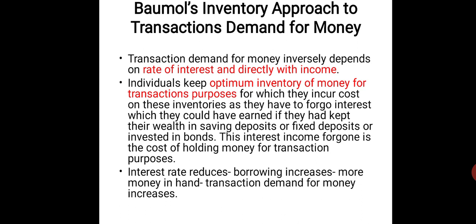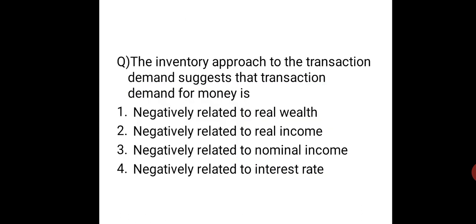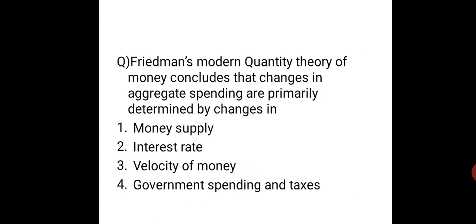Okay, so that interest income foregone is the cost of holding money for transaction purpose. So the answer has to be 4, where it is negatively related to interest rate. It is positively related to income, and transaction demand for money, according to Baumol, is inversely related to interest rate. Option has to be 4. Moving on to the next question.